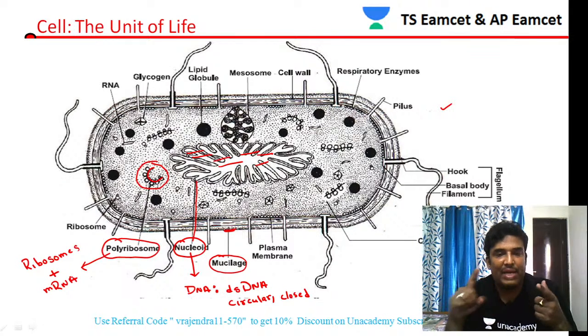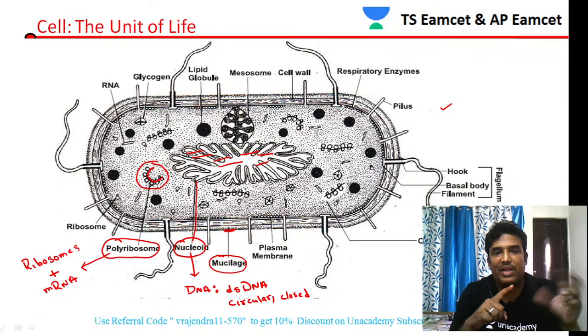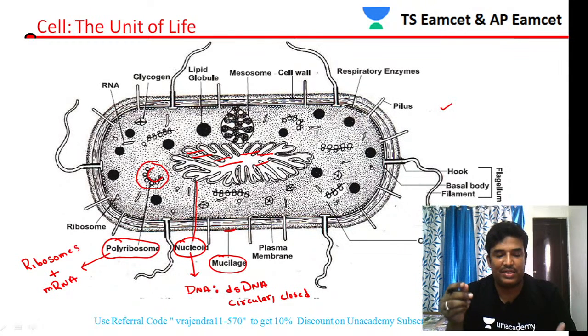In case of the prokaryotes like bacteria, ribosomes are present, and this type of ribosomes is called polyribosomes. So what is this polyribosomes? Polyribosomes are made up of ribosomes plus mRNA. So in the cytoplasm of the bacteria, polyribosomes are present. So ribosomes plus mRNA is present.